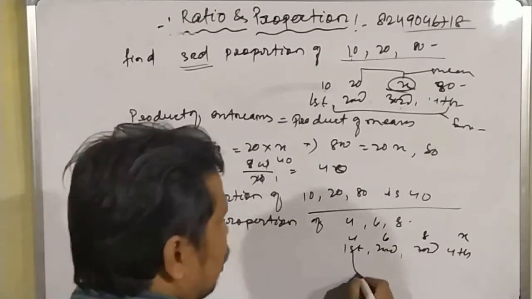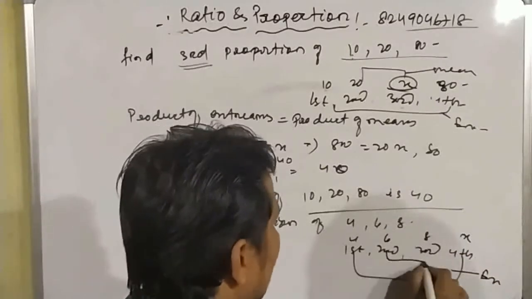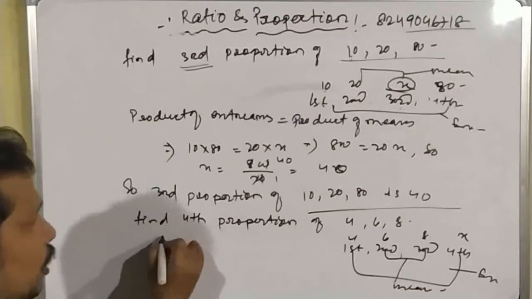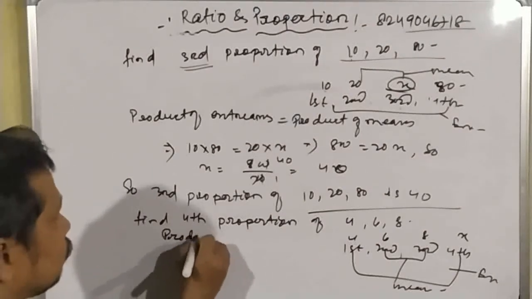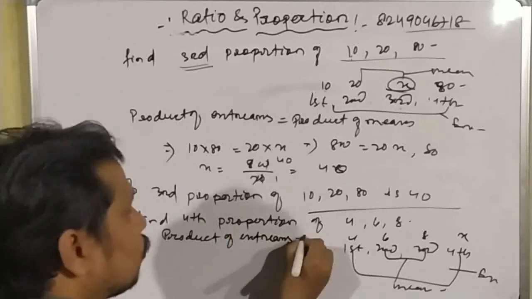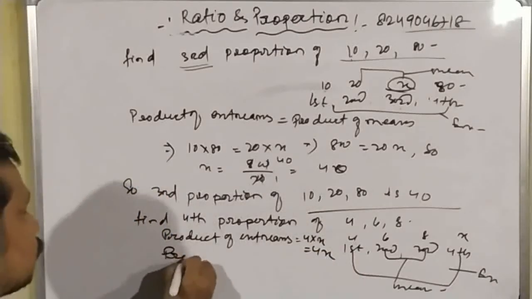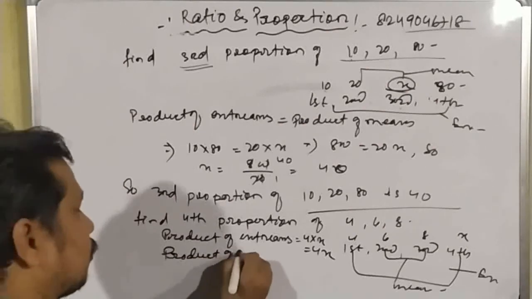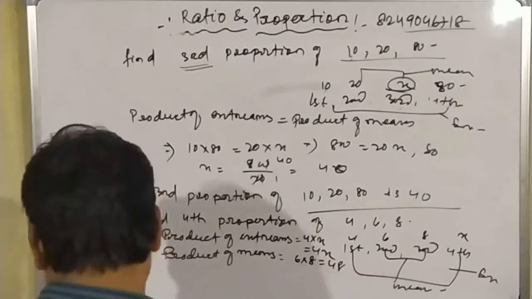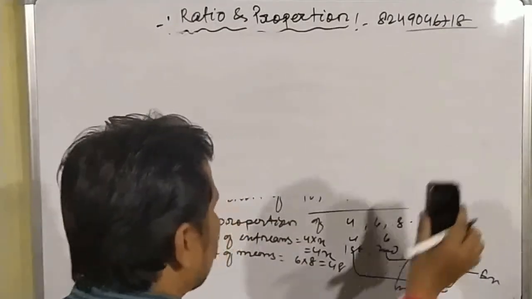So first proportion is 4, second proportion is 6 and third proportion is 8. So our extremes are 4 and x. Our means are 6 and 8. So product of extremes is equal to 4 into x, which is 4x, and product of means equal to 6 into 8, equal to 48. Yes or no? Now product of extremes must be equal to product of means.